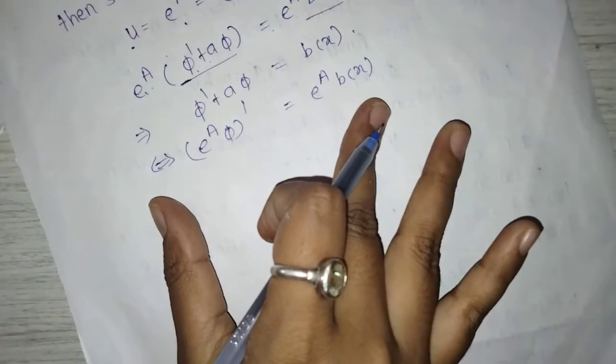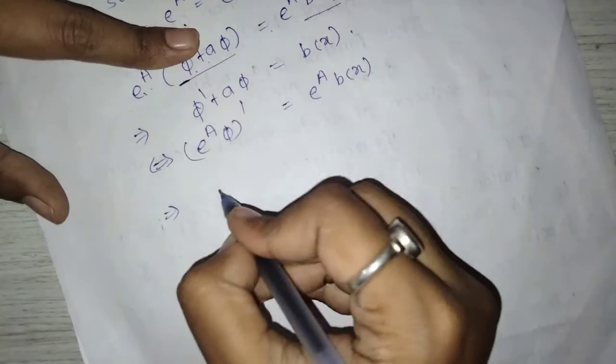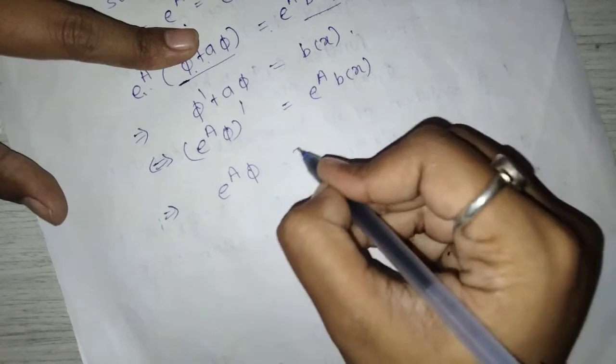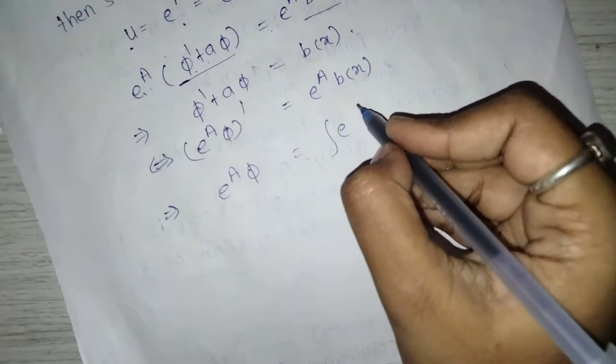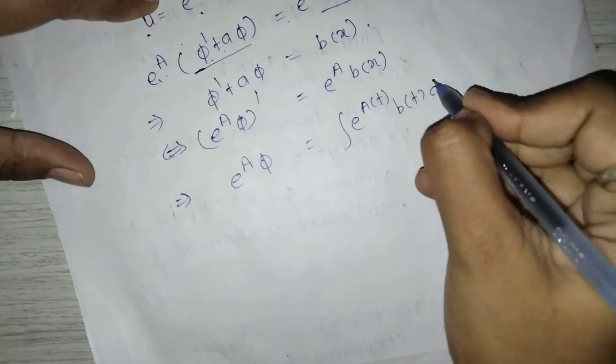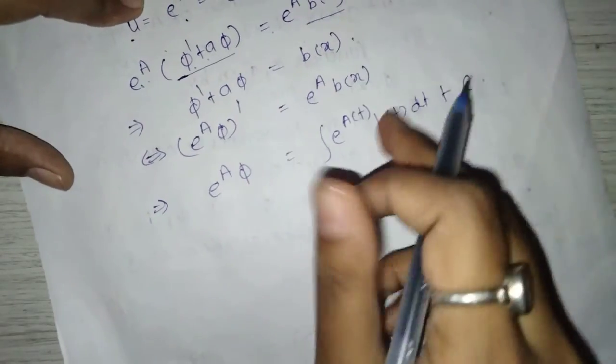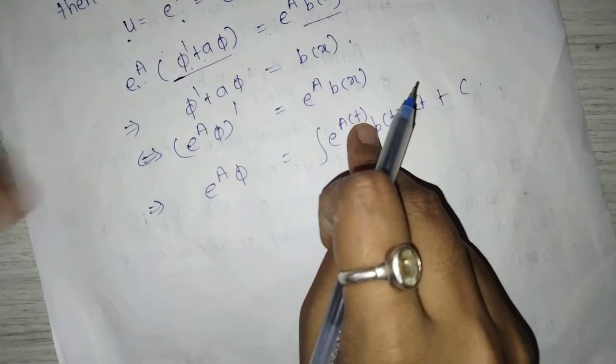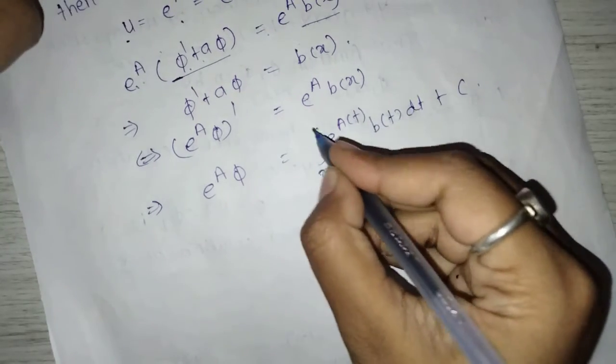Now take integration on both sides. We get e raised to a phi is equal to integration of e raised to a of t b of t dt plus c. Here we take variable t because limits are x naught to x.